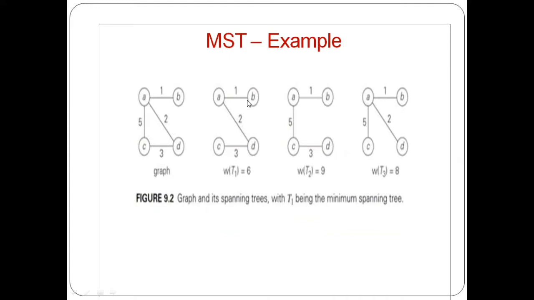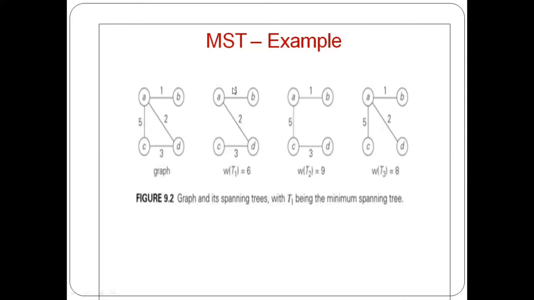A spanning tree should have all the vertices, so all the 4 vertices are included, and it should have n minus 1 edges, so 3 edges. It should not make a cycle. The properties of the spanning tree are that it should have all vertices, and all the 3 spanning trees satisfy that. The second condition is that it should be connected, and all 3 are connected. Next, it should not make a cycle. The first one has no cycle, the second has no cycle, the third has no cycle. It is a subgraph of the original graph. So these 3 satisfy the spanning tree criteria.